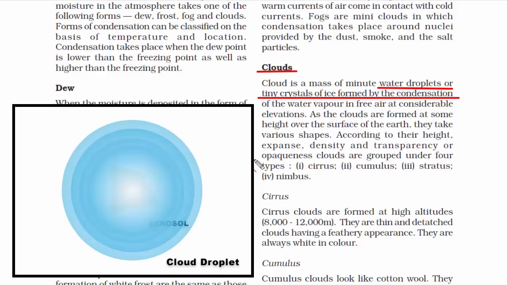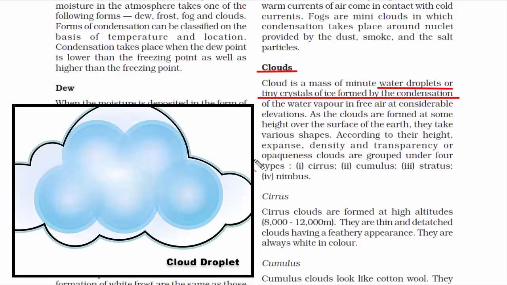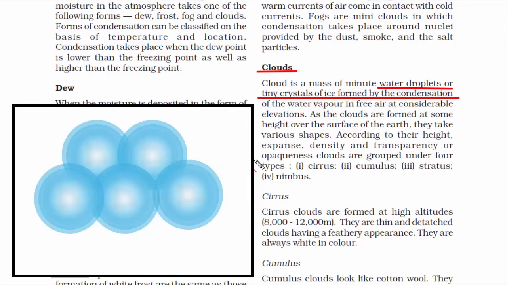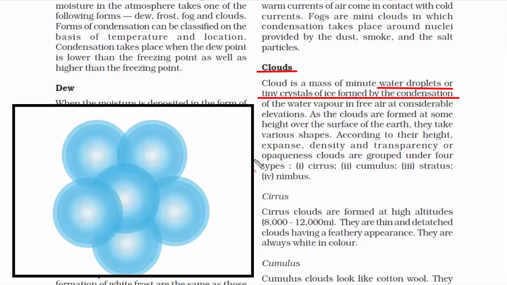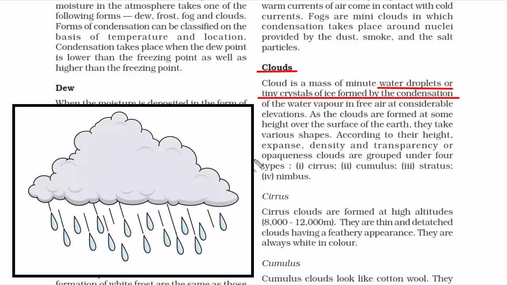These cloud droplets are very small, and when they are combined in huge number, a big white fluffy cloud is formed that can weigh in tons. Now these cloud droplets are so small that they float in the air as a cloud. And when these cloud droplets combine to form larger drops or crystals, they become too heavy, and due to surface tension, these droplets gradually fall from the sky as rain.